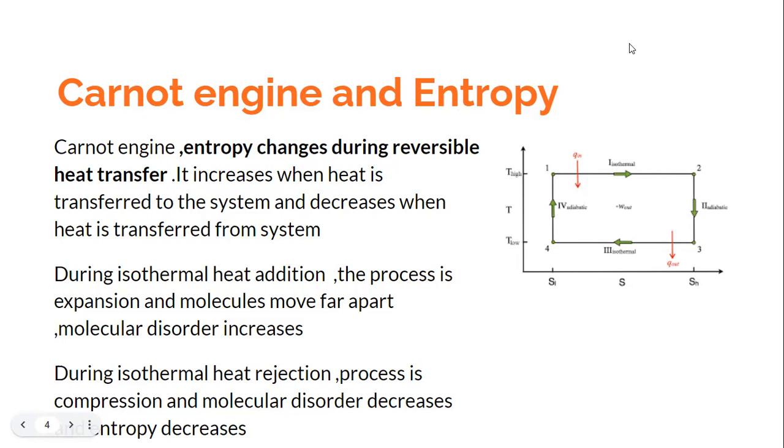So we are coming to a conclusion that the entropy is changing because of heat transfer, and the heat transfer has to do with the orderliness of the molecules in the system. And if the molecular disorder is increasing, which happens during the heat transfer, the entropy is increasing.